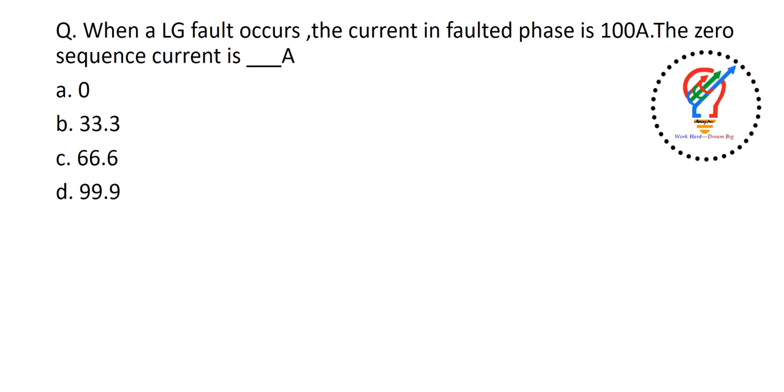When an LG fault occurs, the current in the faulted phase is 100 amps. The zero sequence current is? To find the zero sequence current here, the fault current is given as 100 amps. So the zero sequence current I0 will be equal to the fault current IF divided by 3. So 100 by 3 is nothing but 33.33 amps. So the answer here is 33.33 amps.